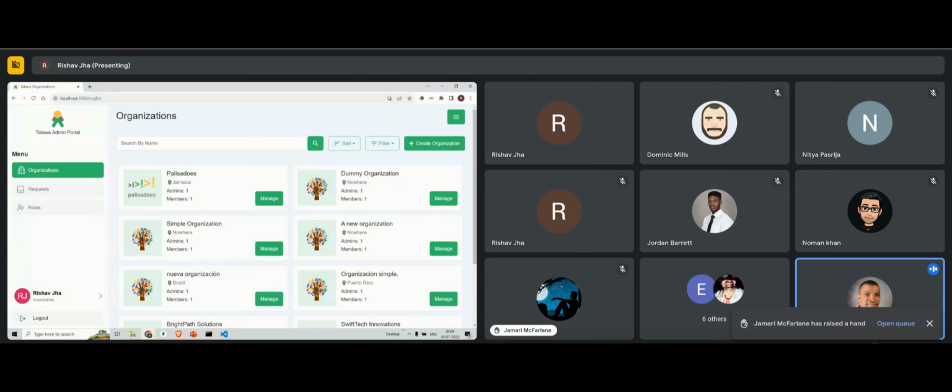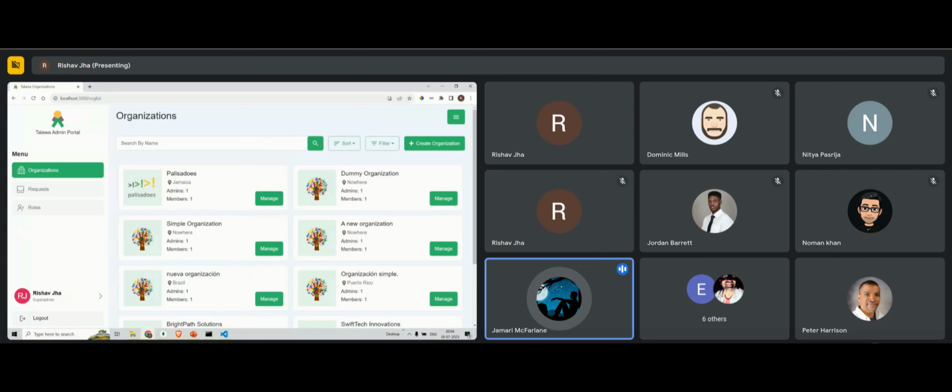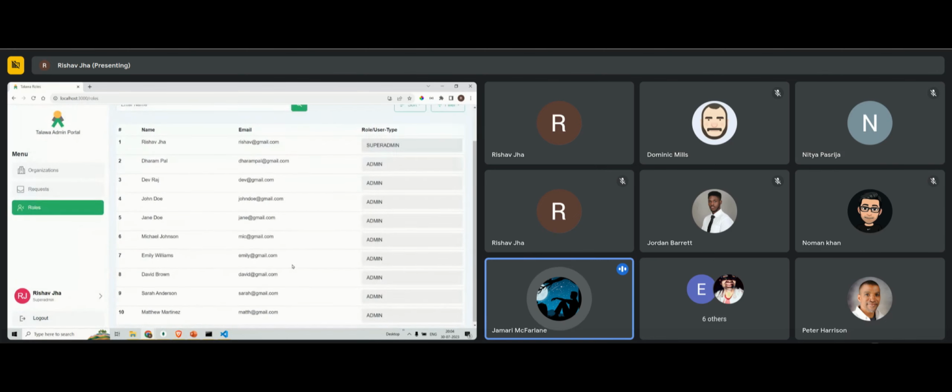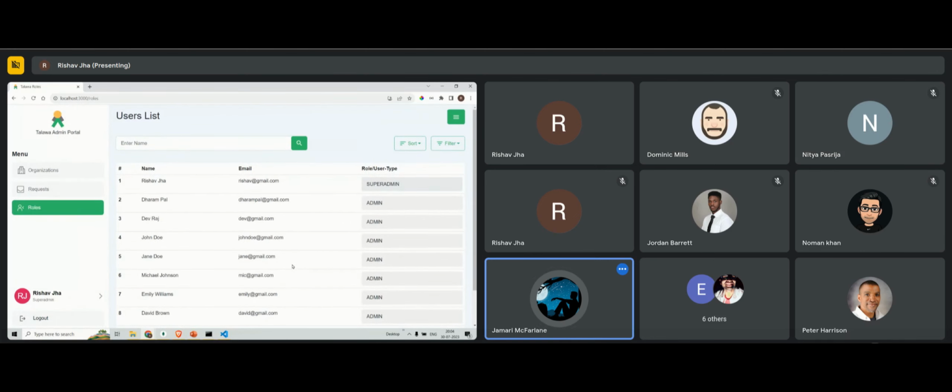Okay, so I'm not sure if this is fixed as yet, but at some point when I added someone as admin, it didn't update their role. So I was wondering if it's something wrong with my logic. When you make a regular user admin and you look at their profile, the role is not admin. All right, so could you walk Rishav through what you're talking about?